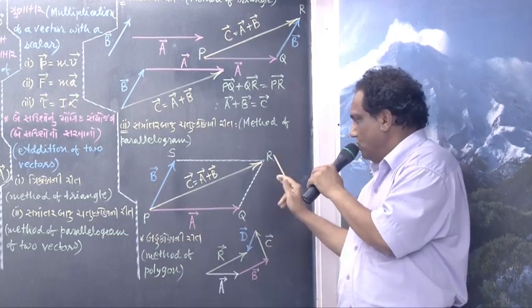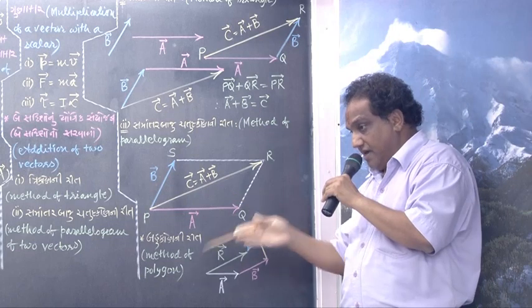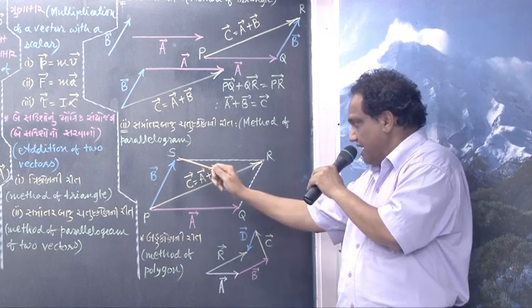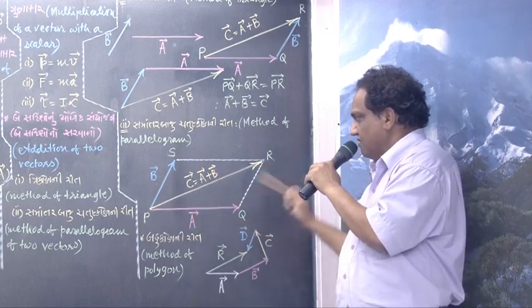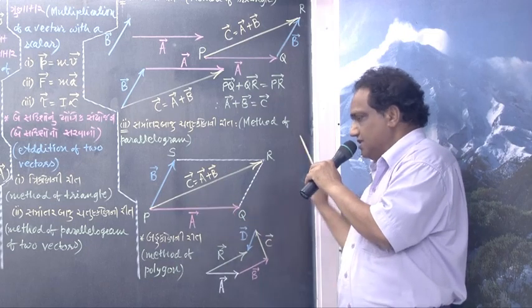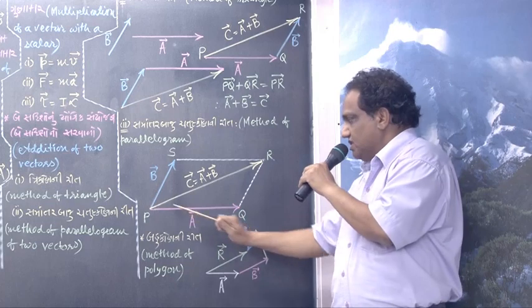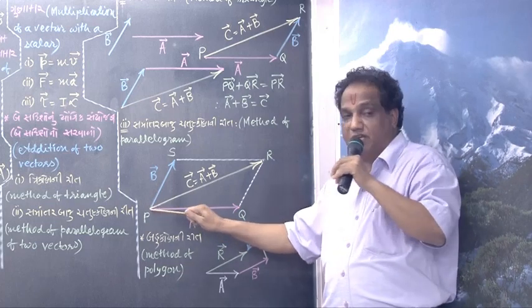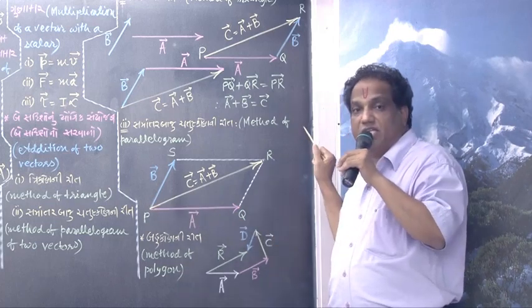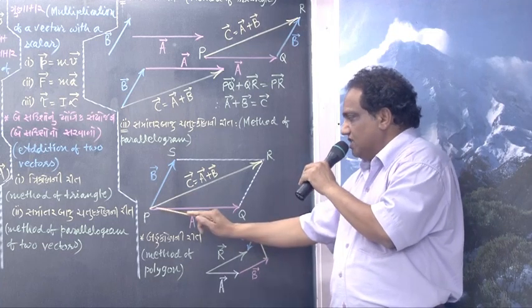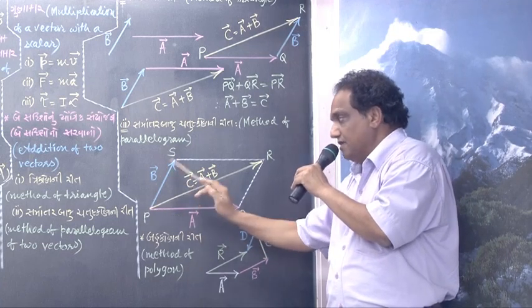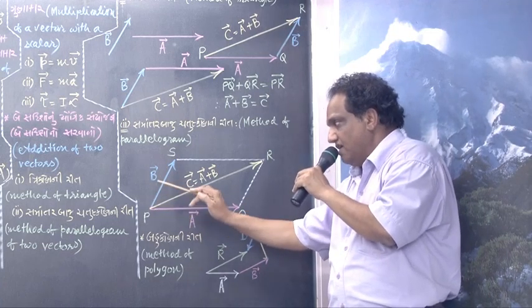Now this parallelogram has got two diagonals, one is SQ, another is PR. But among these two, which is that diagonal which is passing through the common tail of the two vectors? It is PR. PR is that diagonal which is passing through point P, which is right now the common tail for both the vectors.